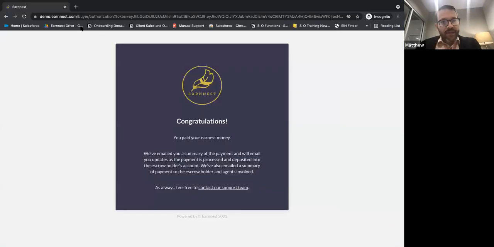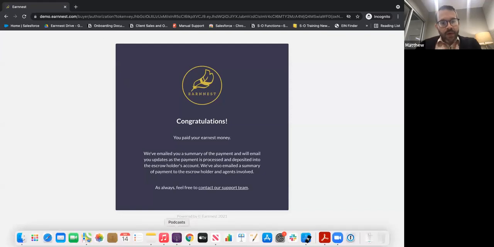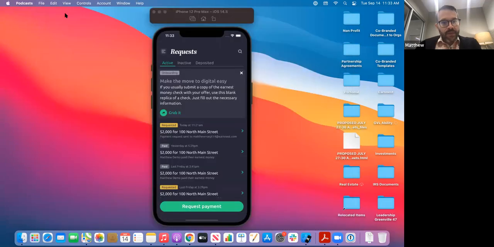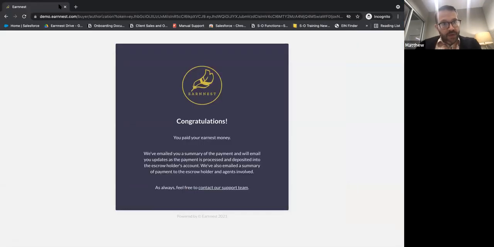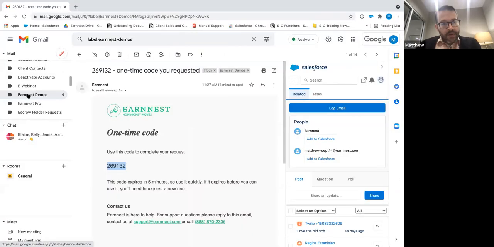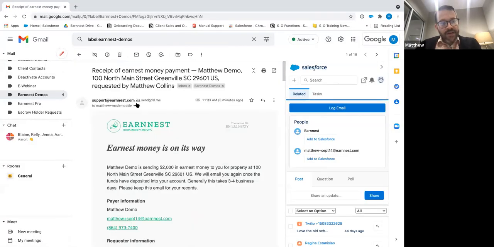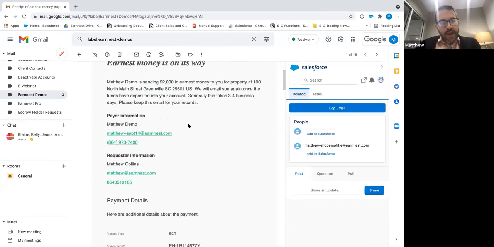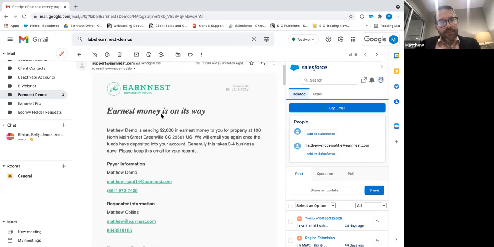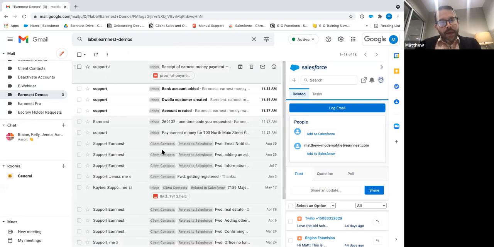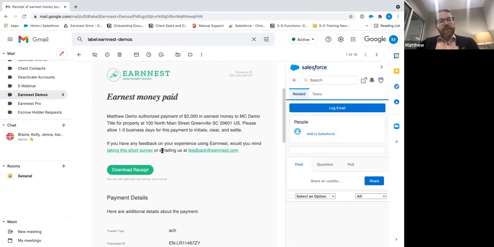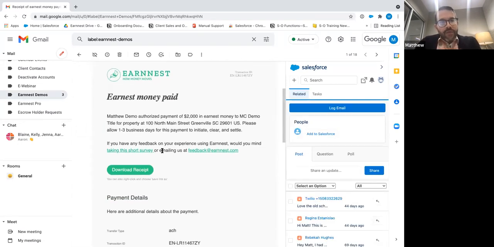And again, this receipt will go out by default to the buyer, the buyer's agent, or the individual making the request, and to the escrow holder. So this is what they're going to see. This is that first receipt, and it shows here Matthew has authorized payment of $2,000 in earnest money to MC Demo Title for property at 100 North Main Street, Greenville.